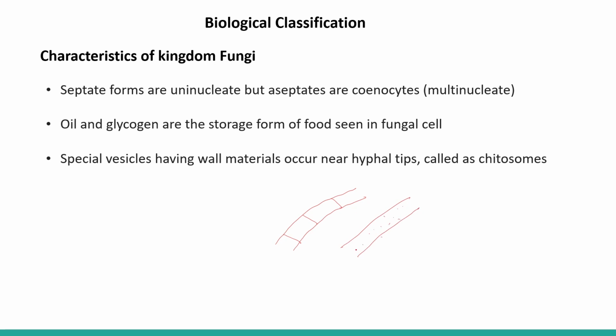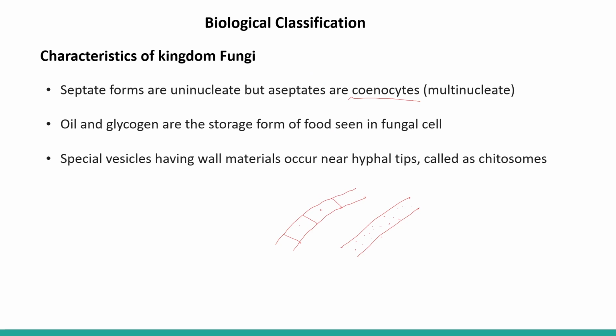So when numerous nuclei are present in the cytoplasm, it is called syncytic hypha. And when it is septate, they contain a single nucleus in it.